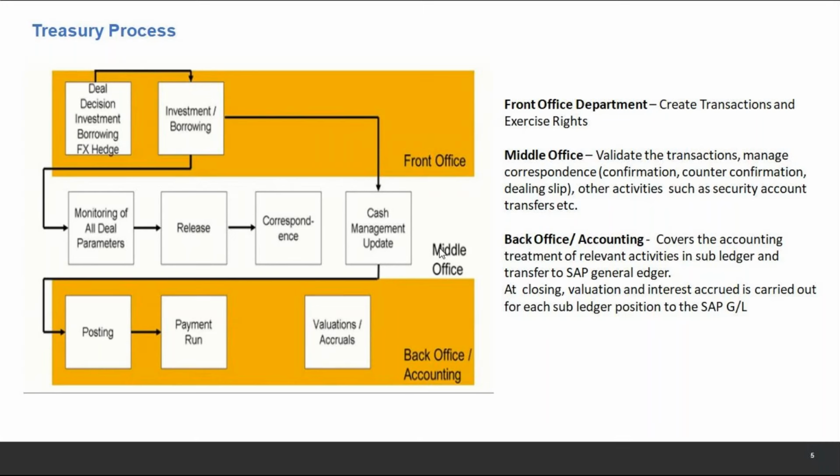Once they settle the trade, it's a part of middle office. They validate. Then we send the confirmation. Now, confirmation correspondence becomes very important here. Whatever trade I am creating in the system, the details of those trades should go to my counterparty, which is HDFC Bank, right? It could be in various forms: a confirmation, a dealing slip, various different forms based on the kind of trade we are creating. And HDFC Bank will further, in case it's applicable, send a counter confirmation that yes, your trade has been created.